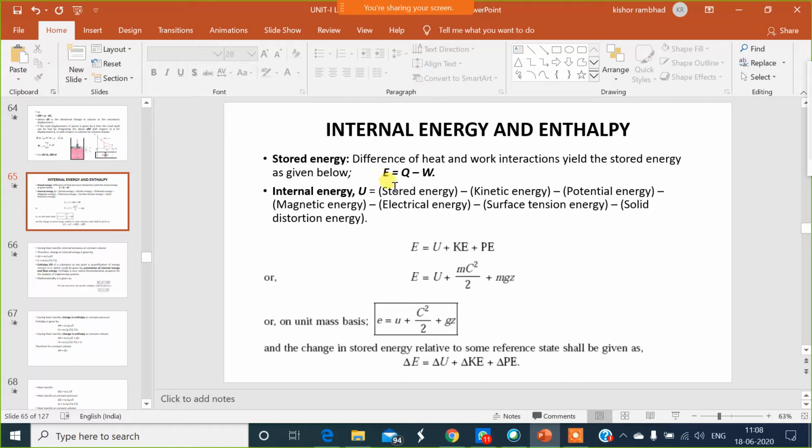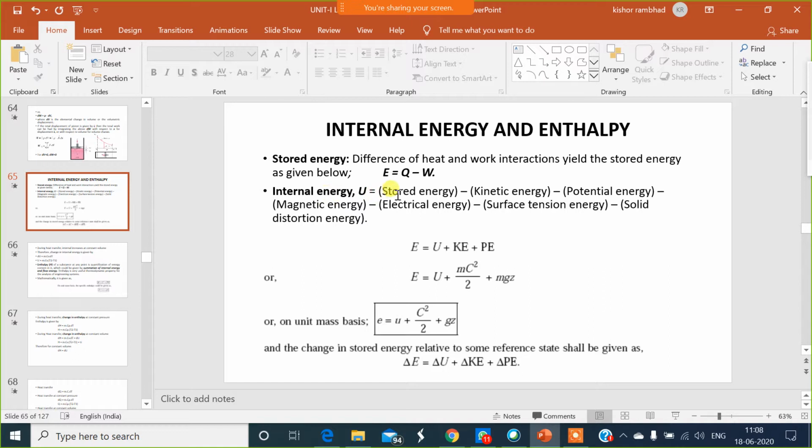Take the example that I explained just now. Stored energy is the sum of internal energy plus external energy. External energy is the kinetic energy and potential energy. Neglect kinetic energy and potential energy, then this E is the internal energy. Therefore, when we subtract work done from heat supplied, we get internal energy. Whatever heat is supplied to water, first that heat is utilized in building internal energy.